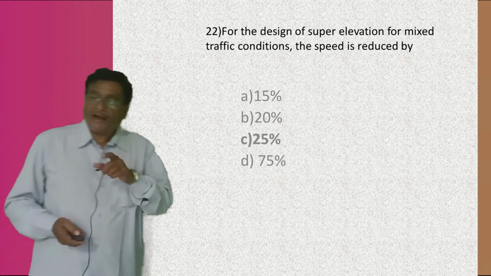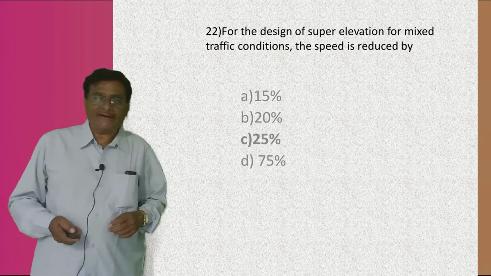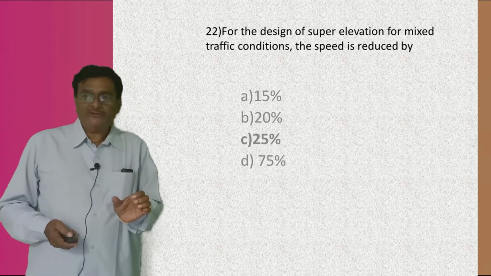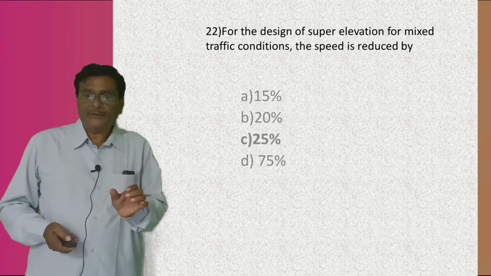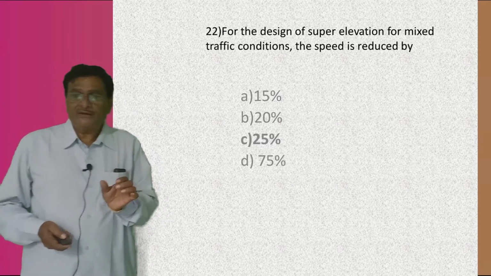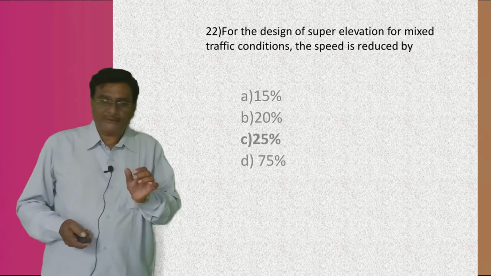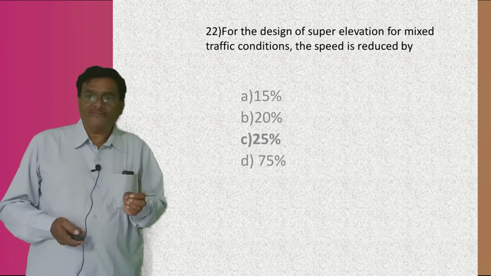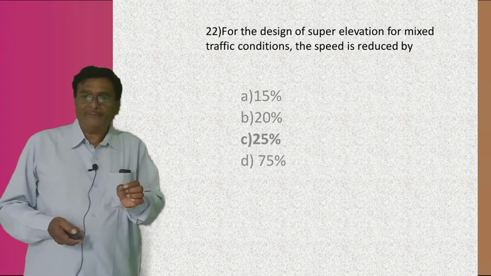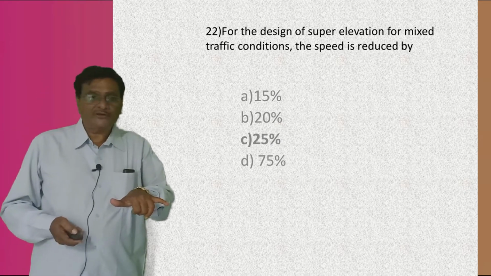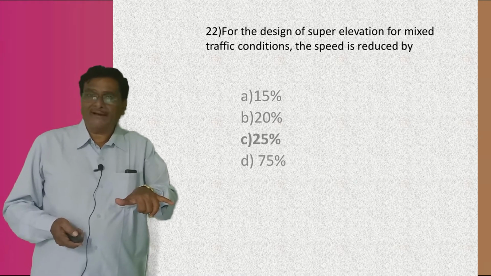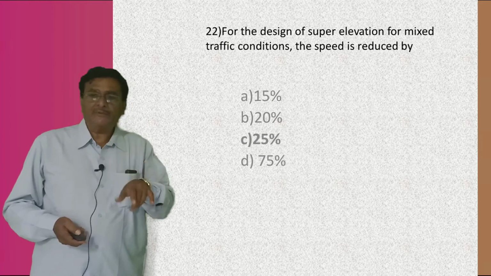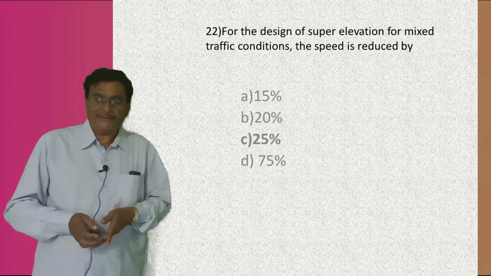See why this answer, 25%, is right. For the super elevation for mixed traffic, the speed is reduced by 25%. Whenever the speed is reduced by 25%, the super elevation so provided is taken as the balance, that is 7.5%, whatever is being taken, 1 in 15.